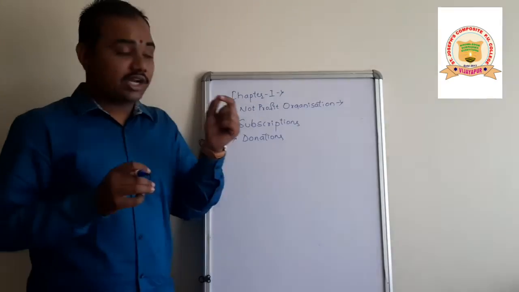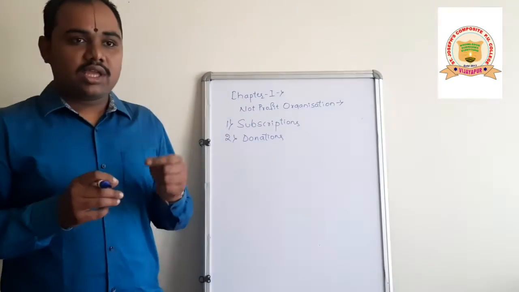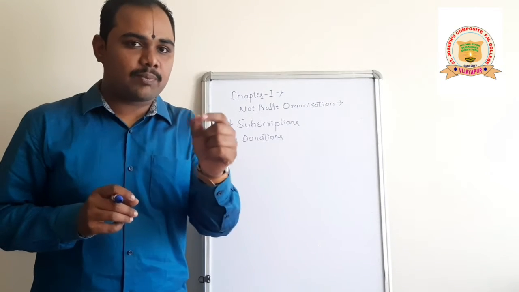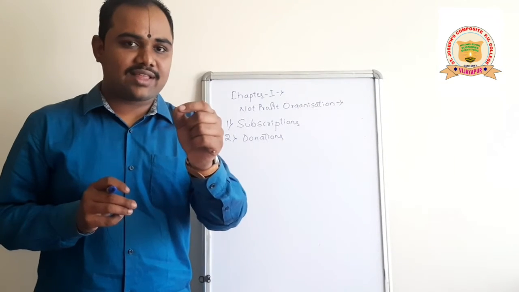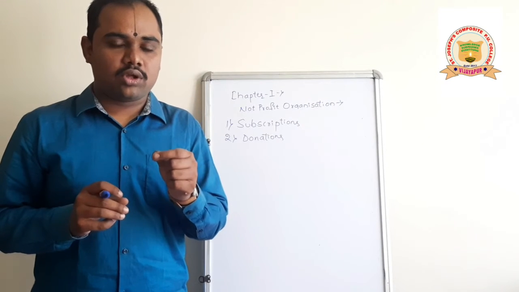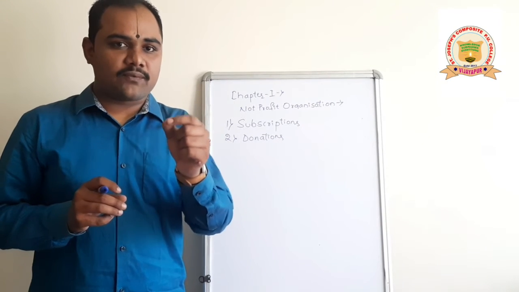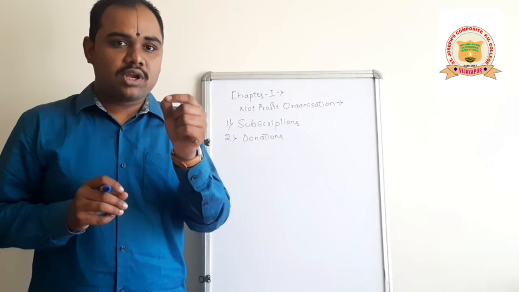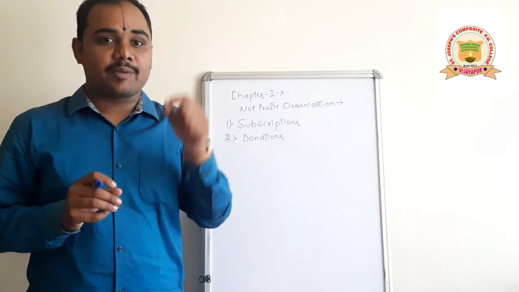And another important concept about the donation, if it is received for a specific purpose, I will give you an example, you will come to know. If the donation is received for the purpose of construction of building, then it is a kind of donation received for specific purpose.